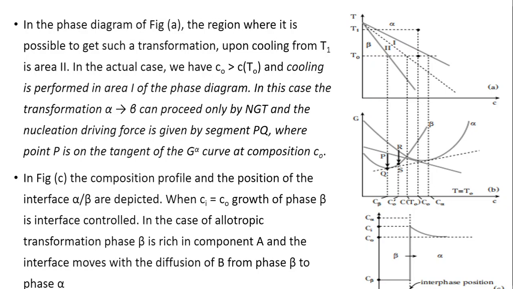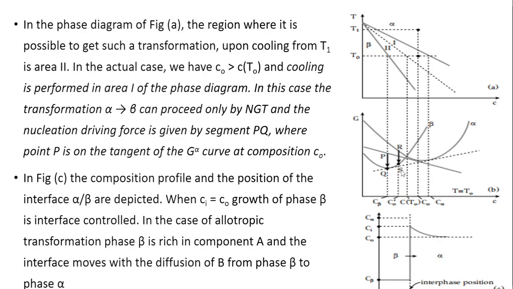In this case, the transformation alpha to beta can proceed only by nucleation and growth, and the nucleation driving force is given by the segment PQ here. This is the free energy curve for beta, and this is the free energy curve for alpha, for a particular temperature T equal to T0.